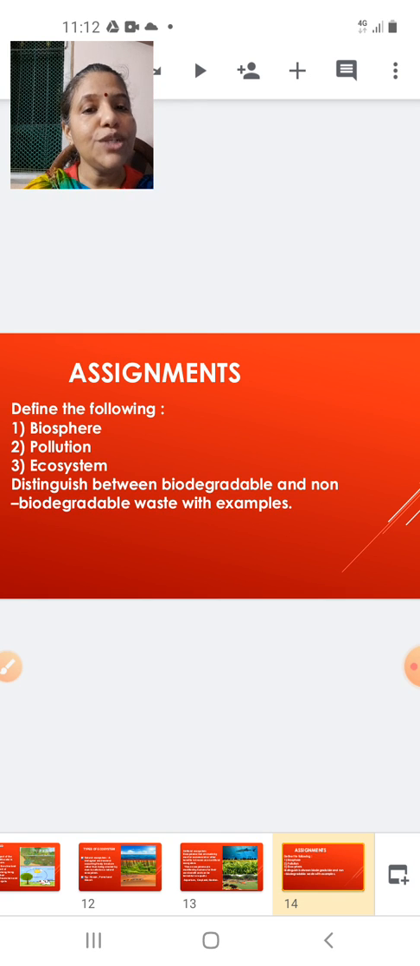Next, distinguish between biodegradable and non-biodegradable waste with examples. All of you know biodegradable means those wastes which can be easily broken down by microorganisms and fungi. They release enzymes and bring about the breakdown of this waste. Non-biodegradable waste cannot be broken down into simpler substances by microorganisms and fungi. It is non-biodegradable waste which usually causes pollution.